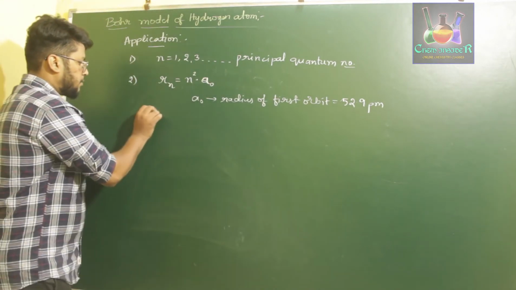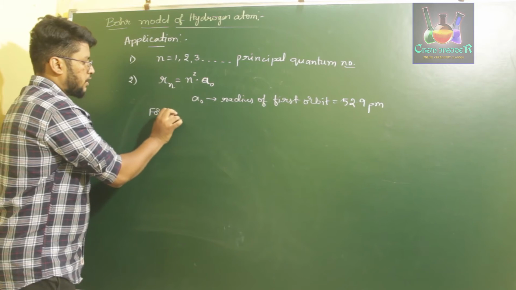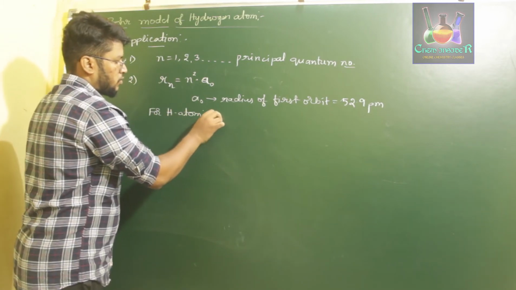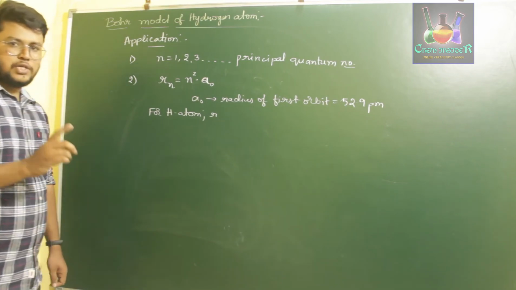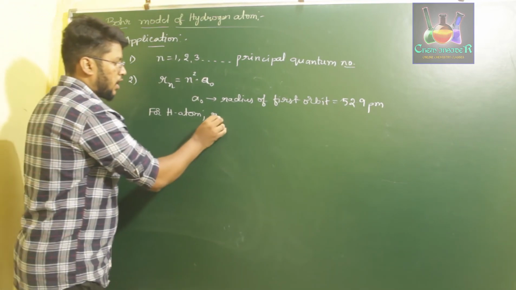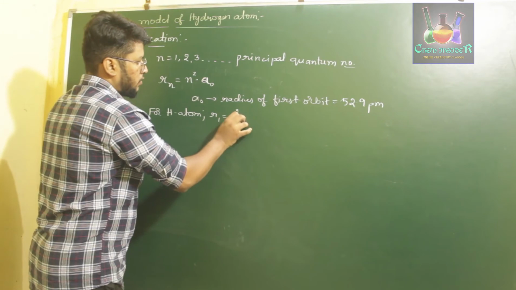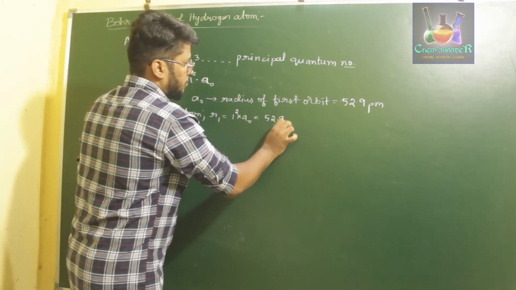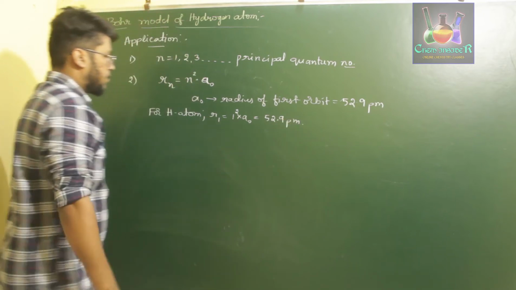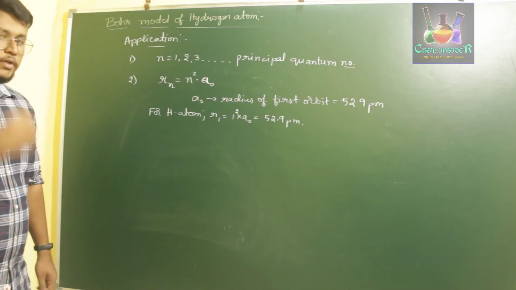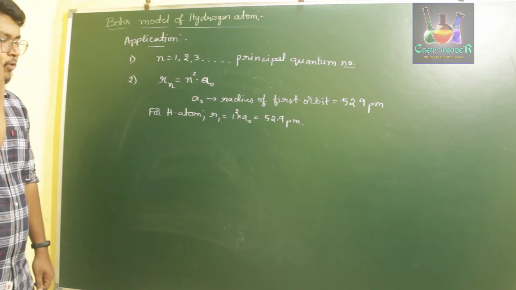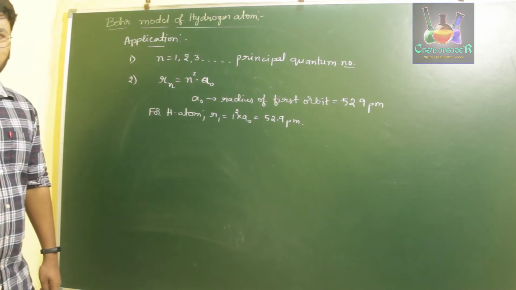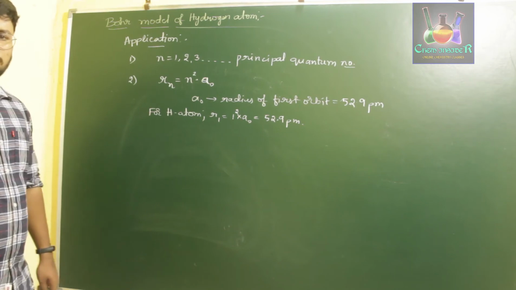For hydrogen atom we have just one electron, so R1 will be equal to 1 square into a naught, that is nothing but 52.9 picometer. So the radius of hydrogen atom in the first orbit will be 52.9 picometer. This was in good agreement with our experimental data of hydrogen's radius.